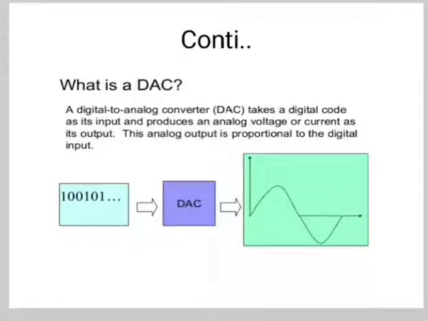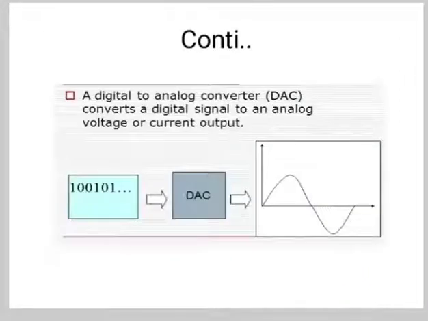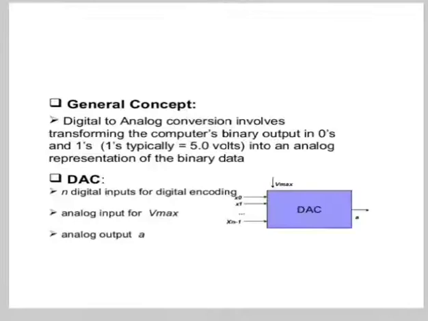So here input is digital, that is 100101. Now next the DAC is used, and the output of this is analog, which is shown by this graph. Now this DAC converts a digital signal to an analog voltage or current output.